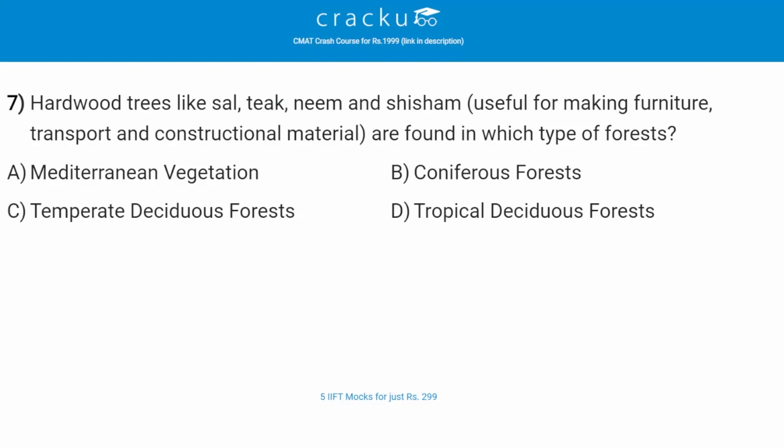Hardwood trees like sal, teak, neem and shisham, useful for making furniture, transport and constructional material, are found in which type of forest? The correct answer is D, tropical deciduous forest. So tropical deciduous forest has sal, teak, neem and shisham trees.